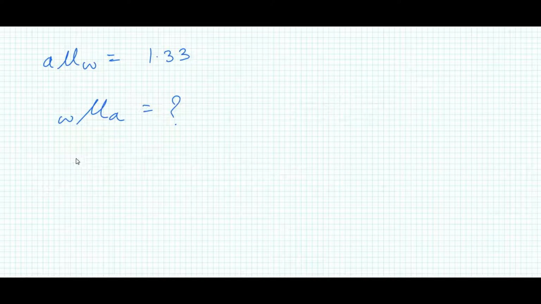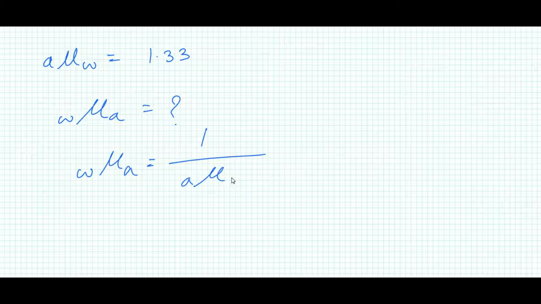So we know that W mu A can be written as 1 by A mu W, that means the refractive index of water, and here it is the refractive index of air when light is traveling from water to air.